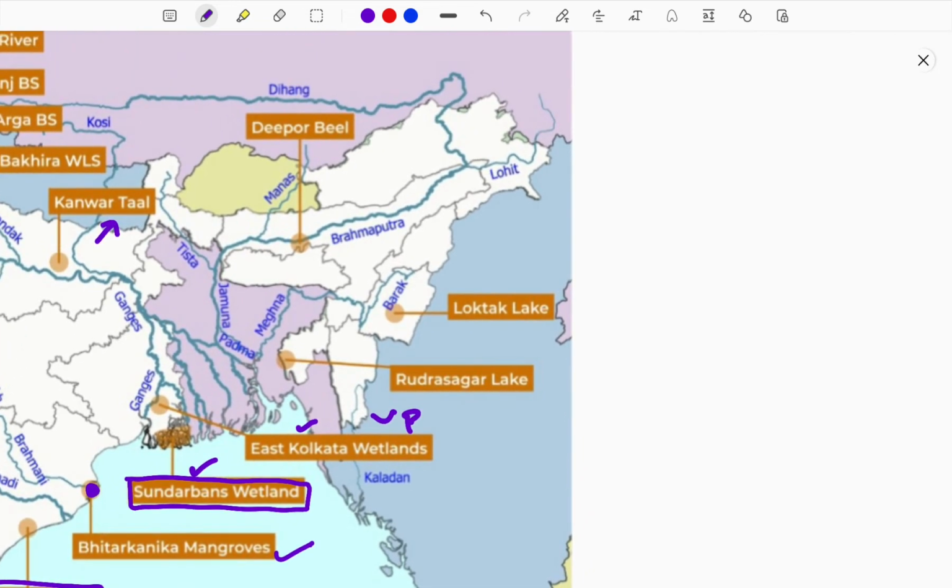And next, if you are coming to the northeast, there are mainly 3 wetlands. There is one more wetland recently added, part of Mizoram. Here Rudrasagar Lake is part of Tripura, which is important in the northeastern region. And next comes the Pala wetland, part of Mizoram. There is a wetland called Pala. And next Loktak Lake, with Keibul Lamjao National Park, which I had completely analyzed in the previous videos on places in the news. This is also considered one of the world's largest floating lakes, a floating national park.